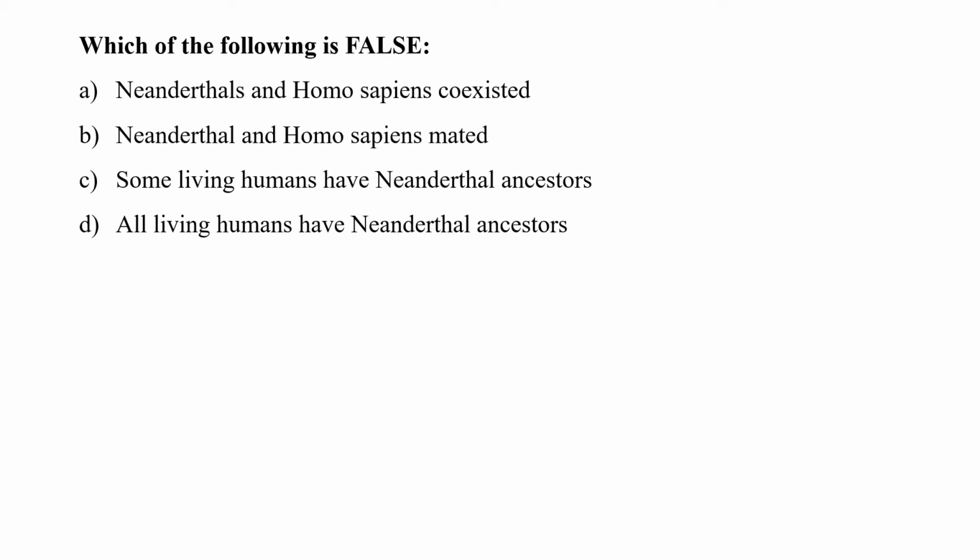Which of the following is false? A. Neanderthals and Homo sapiens coexisted. B. Neanderthals and Homo sapiens mated. C. Some living humans have Neanderthal ancestors. Or D. All living humans have Neanderthal ancestors.